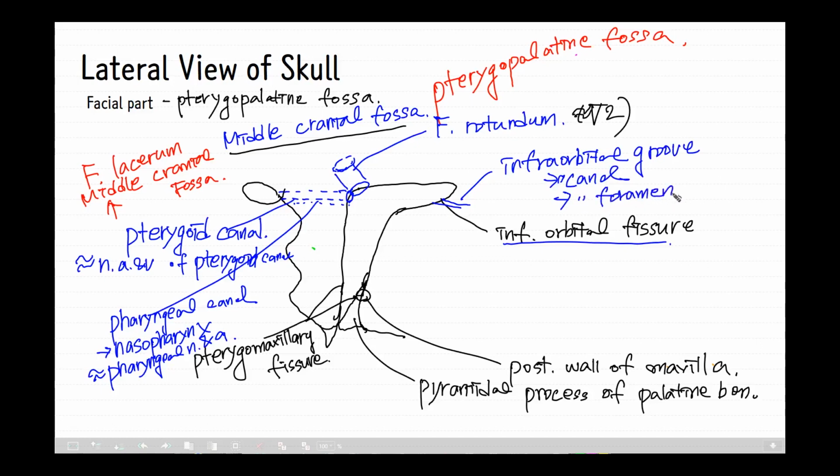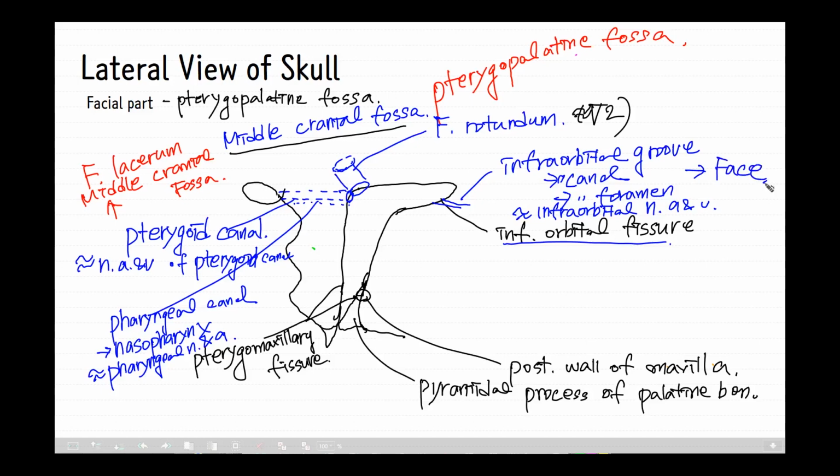Through this canal, the infraorbital nerve, artery, and vein pass, and the pterygopalatine fossa communicates with the face.